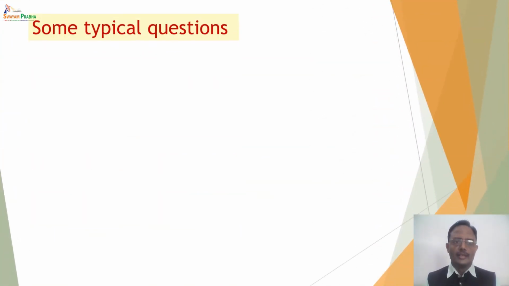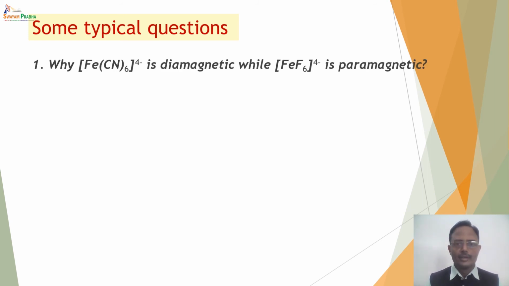Now we will discuss some typical questions based on valence bond theory. The first question is, why is [Fe(CN)6]4- diamagnetic while [FeF6]4- is paramagnetic? Consider what is the difference between the two.